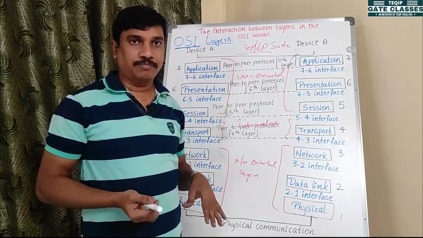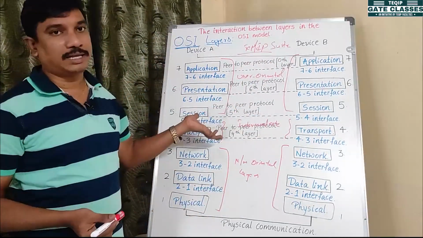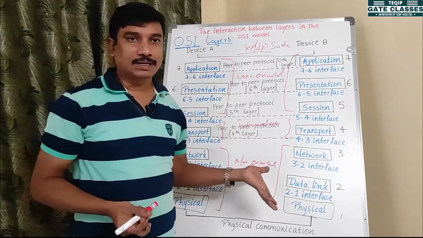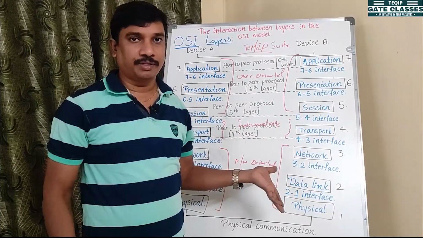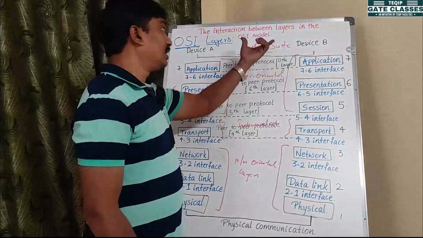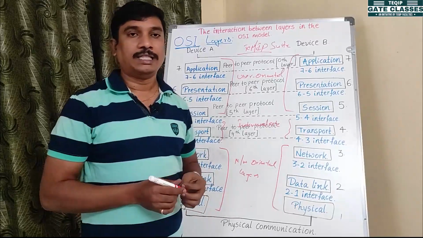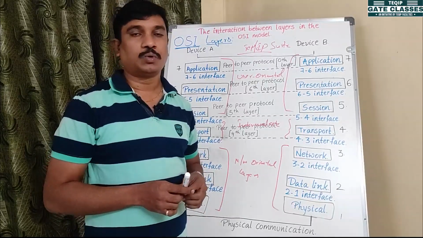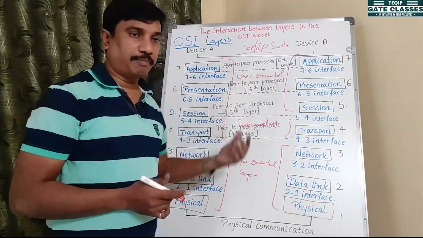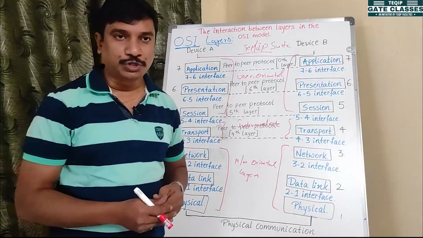The presently running mechanism is the TCP/IP protocol, not the OSI layers. The OSI layers are only reference layers. In the sense that, in real time, if any problem is there in the TCP/IP layers, with the help of OSI layers they can rectify and troubleshoot it,